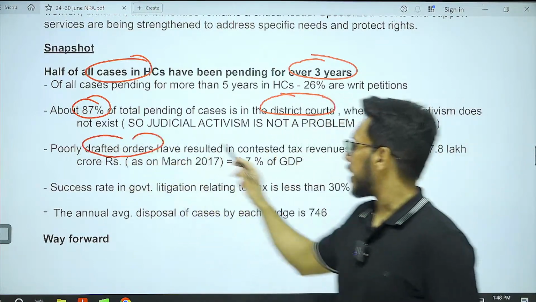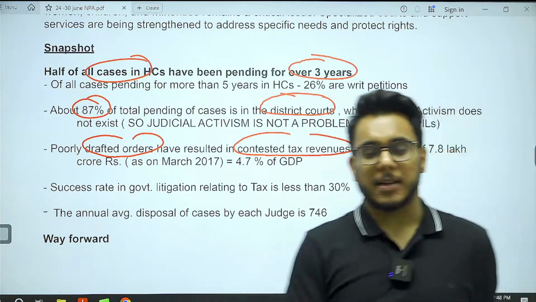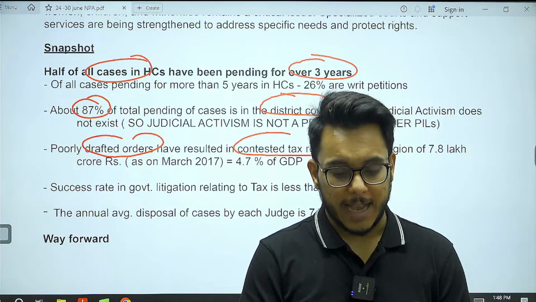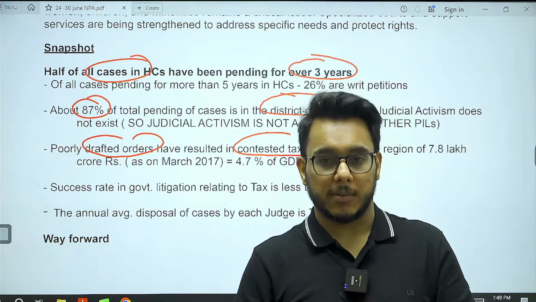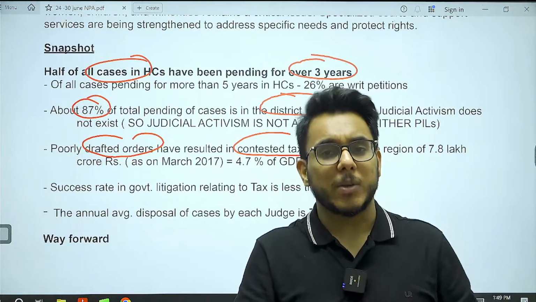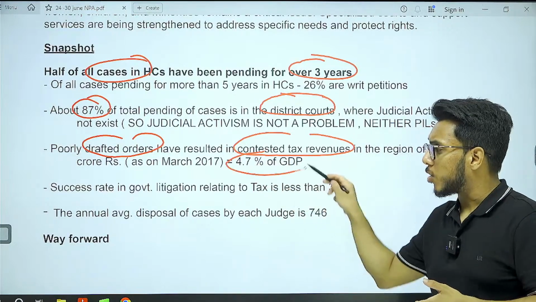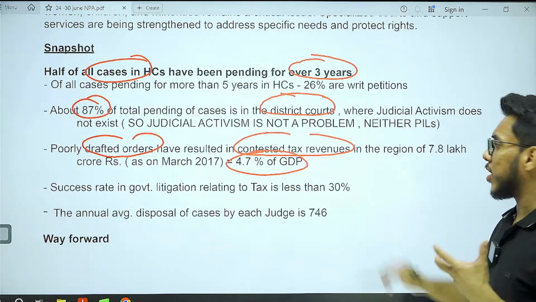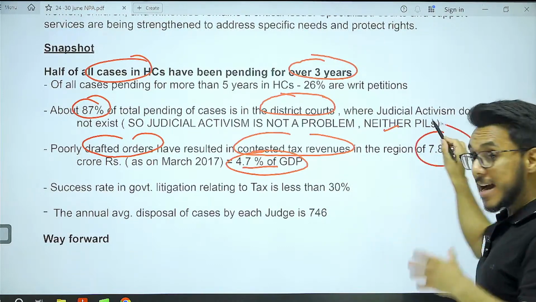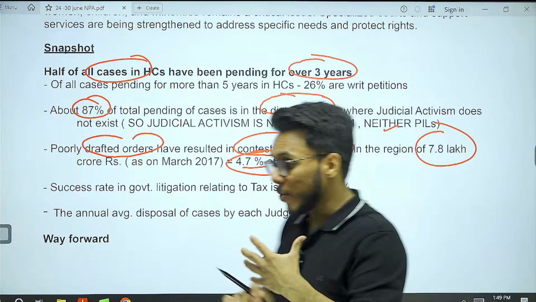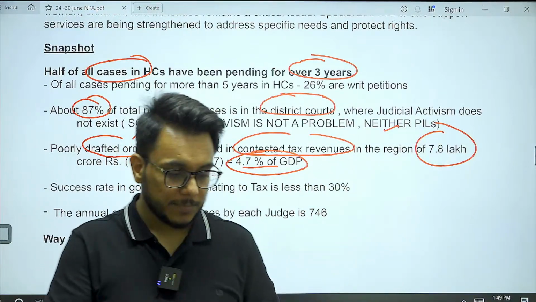Poorly drafted orders are leading to contested tax revenue. There are many tax matters that reach the judiciary, and in these matters, clear rulings are not there. Because of that, tax litigations are there. A lot of government revenue is stuck in the litigations, equivalent to 4.7% of GDP. 7.8 lakh crore rupees of revenue the government is not able to get because people have petitioned in different courts, and the matters are stuck in court.